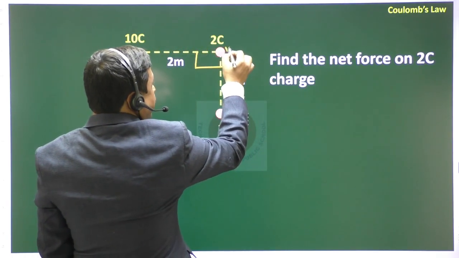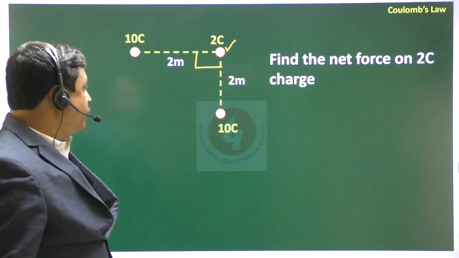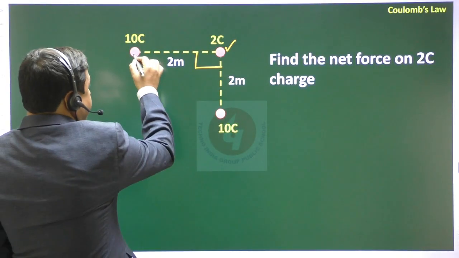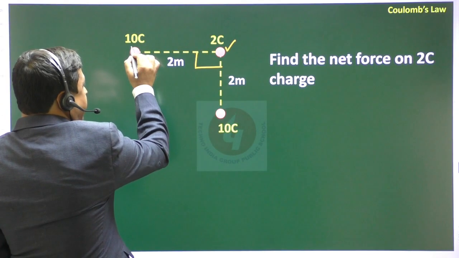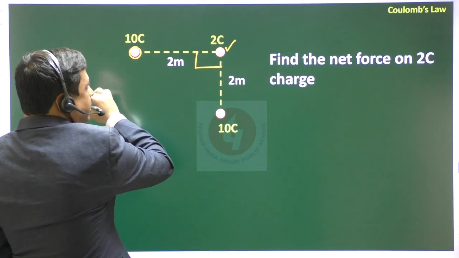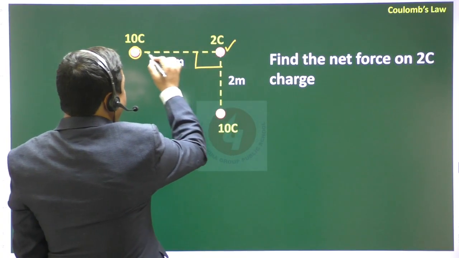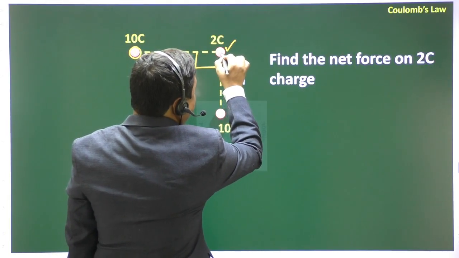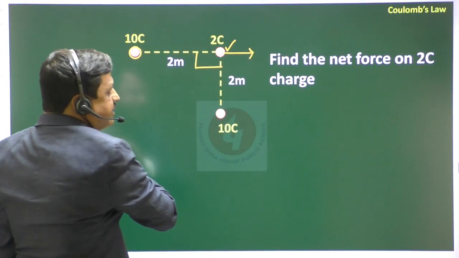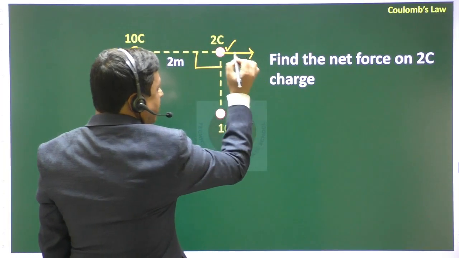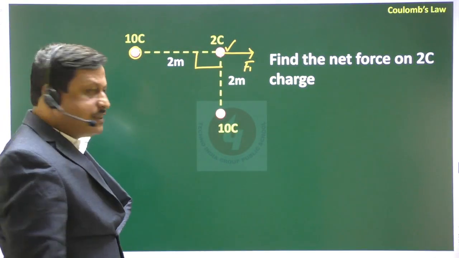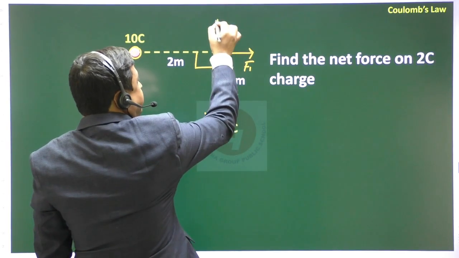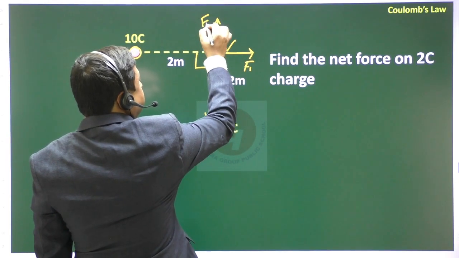If the 10 coulomb is at rest at this position, then the 2 coulomb is repelled by the 10 coulomb charge, so the force on 2 coulomb is obviously in this direction, and due to this other 10 coulomb, the force on the 2 coulomb charge obviously acts in this direction, right?